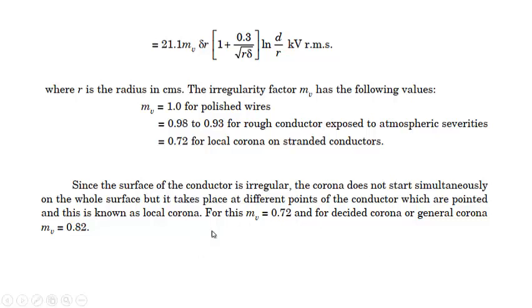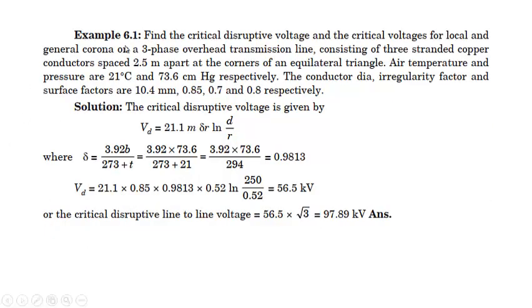That's why MV is taken to be 0.72 for local corona, and for general or decided corona it is taken to be 0.82, because in that case the irregularity will be lesser as compared to the pointed irregularity. Now let us try to do some numericals, and it will be quite easy to understand.